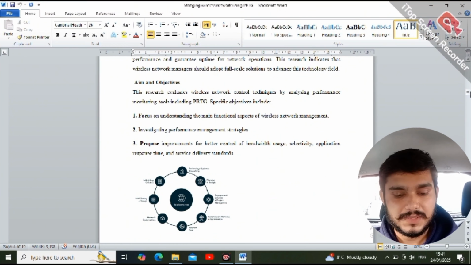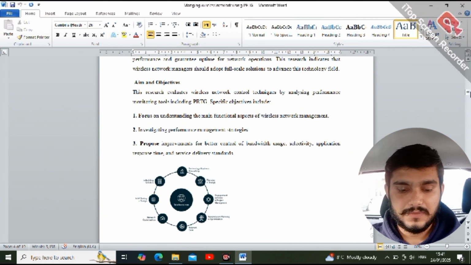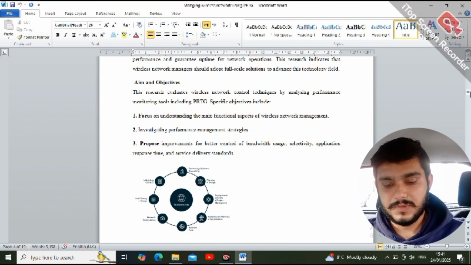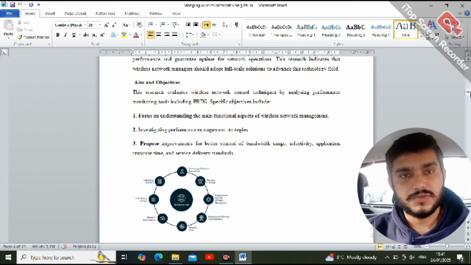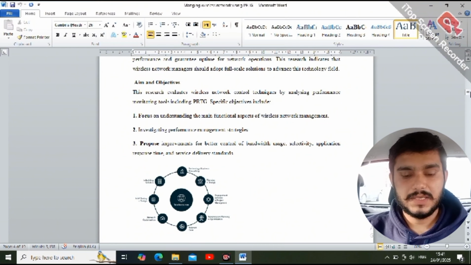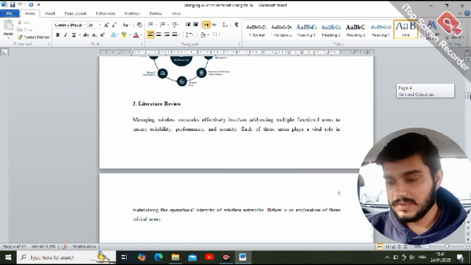Second one is investigation, investigating performance management strategies. Third one is purpose, to improve control of bandwidth usage, selectivity, application response time, and the service delivery standards.